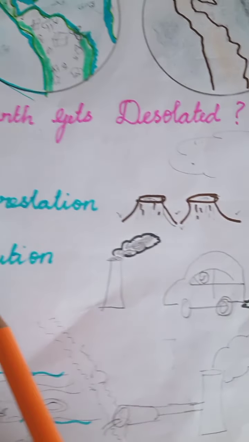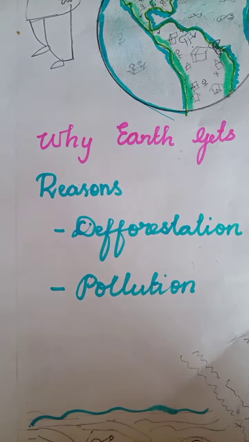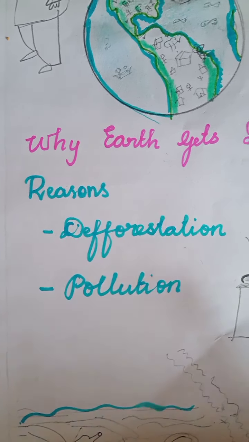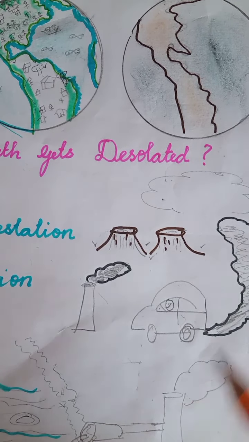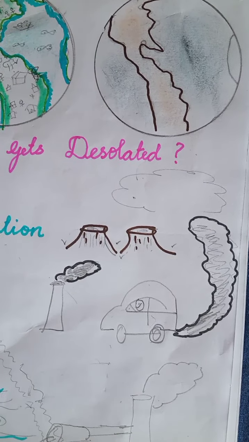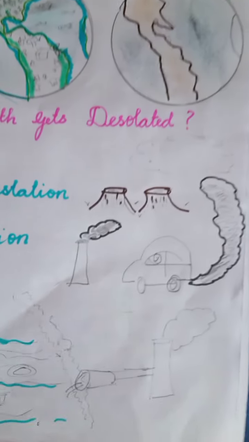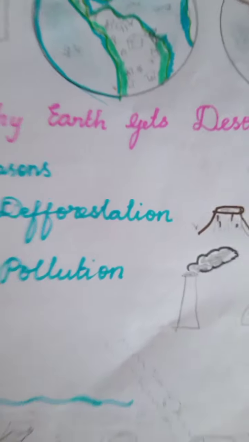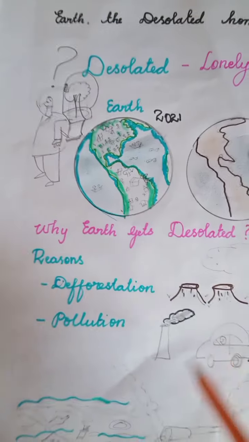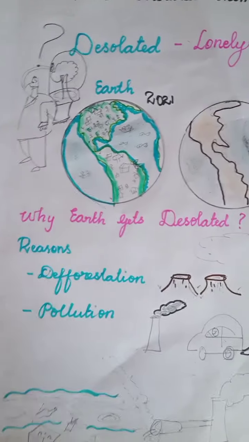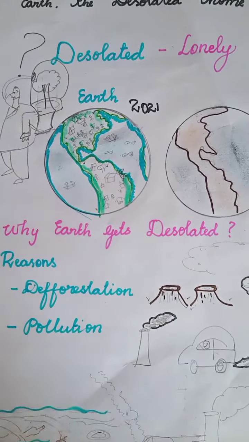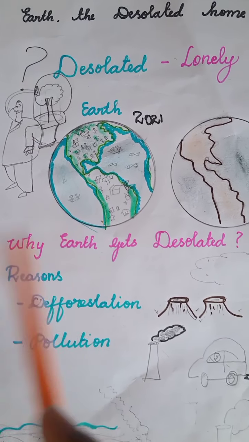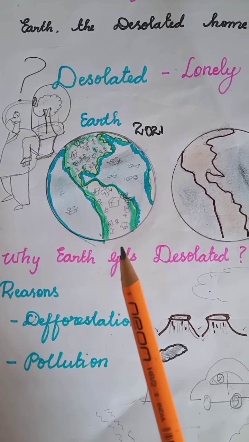Next, pollution. The smoke that comes from the factories, the smoke that comes from the vehicles, water pollution. These are only a few reasons, but there are many more. Due to these factors, earth gets polluted. As the earth gets polluted, it becomes an unfit place to live. So people started to suffer a lot.